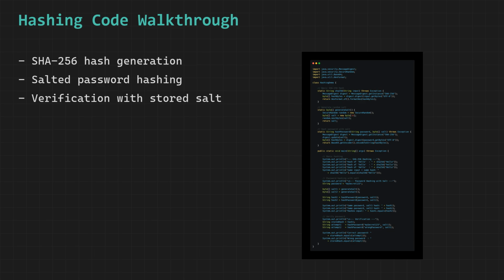We implement the hashPassword method, which takes both the password and the salt as inputs and feeds the salt bytes to the MessageDigest engine first by calling the update method, which mixes the salt into the internal state of the digest engine before any password bytes have been processed, and then feeds the password bytes to the digest engine by calling the digest method, which completes the hash computation, incorporating both the salt and the password into the final hash result, meaning that the output hash value is mathematically dependent on both the specific salt value and the specific password value together rather than on the password alone.